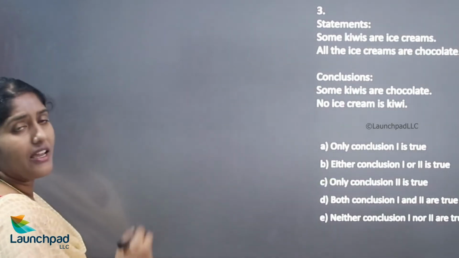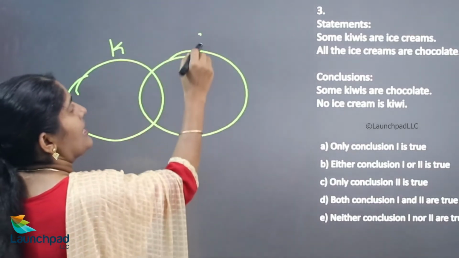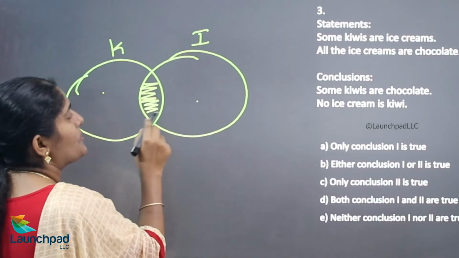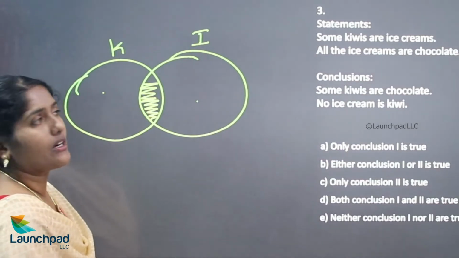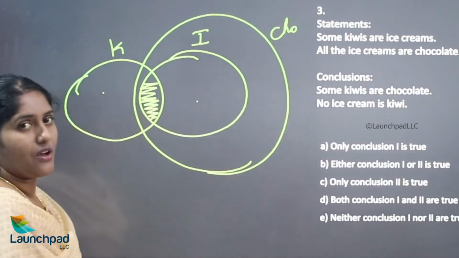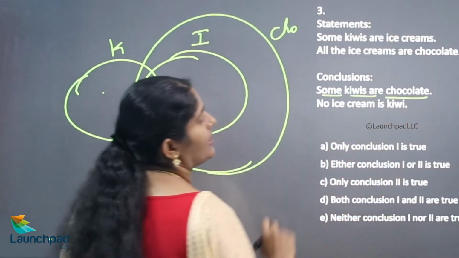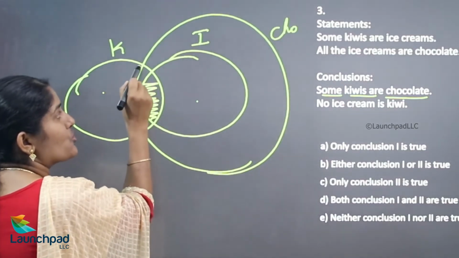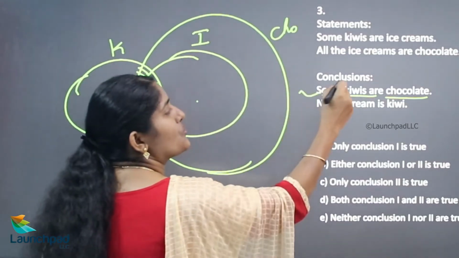Some kiwis are ice cream. Here the keyword is some. I'll draw the diagram for some kiwis and ice cream. Here the relationship is some, kiwis and ice cream. All the ice creams are chocolates. Okay, now we'll move on to the conclusions. First, some kiwis are chocolate. Yes, there is a portion occupied by kiwis and chocolates. Yes, hence it is true.